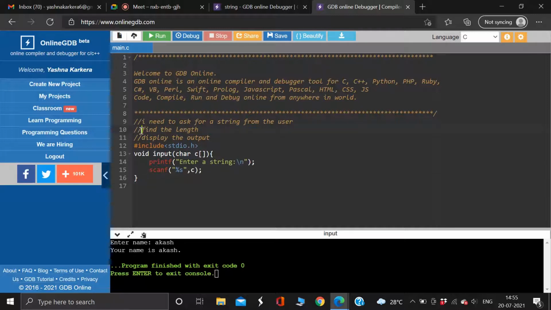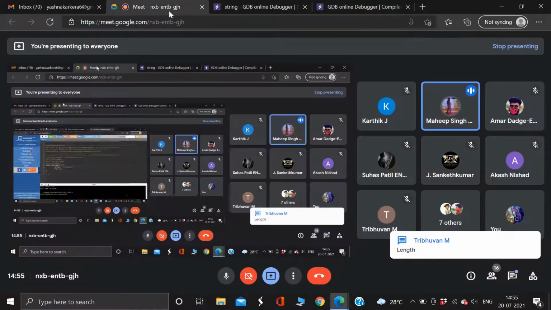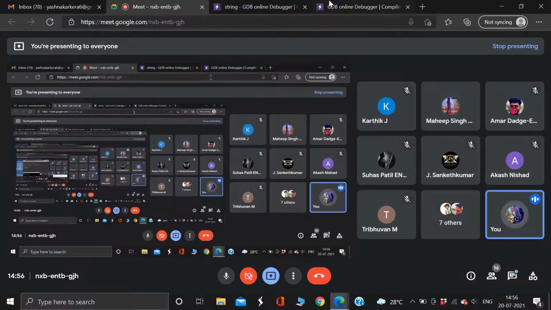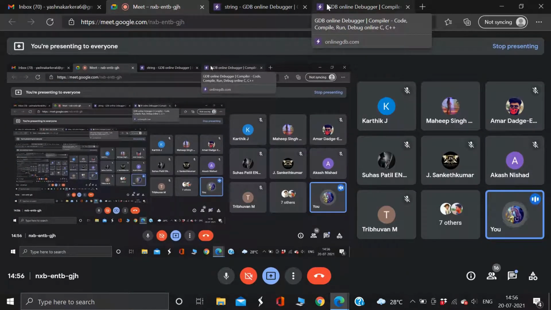So what do I do next, guys? I've already asked for a string from the user. What is my next step? Guys, someone respond to that. You can read it there also. What is my next written code step above? Okay, Tribhuvan says length. Very good. So someone please unmute yourself and start. We'll write the code together.